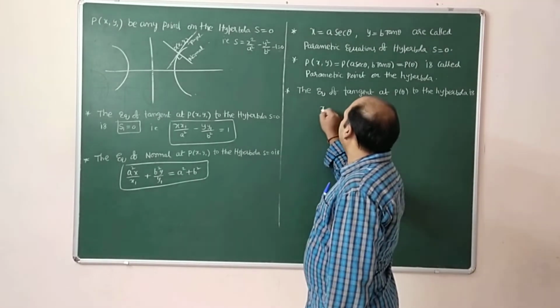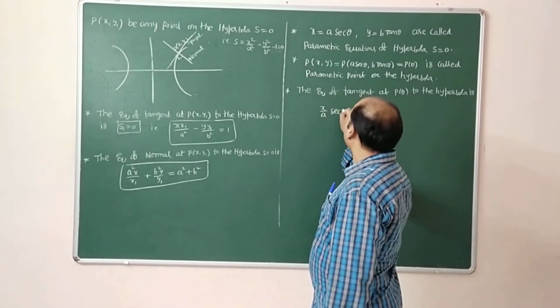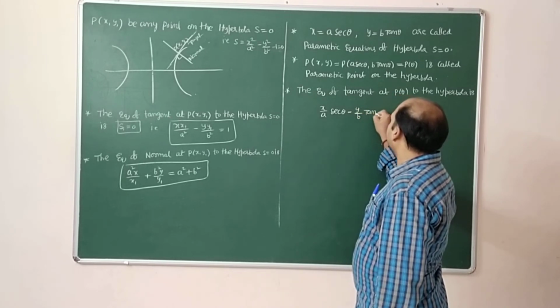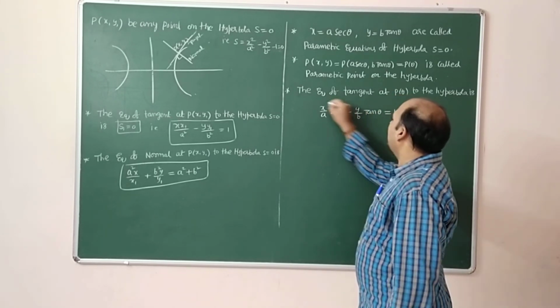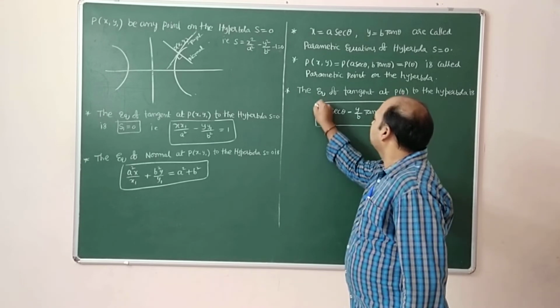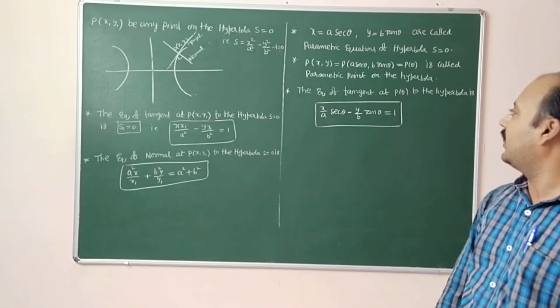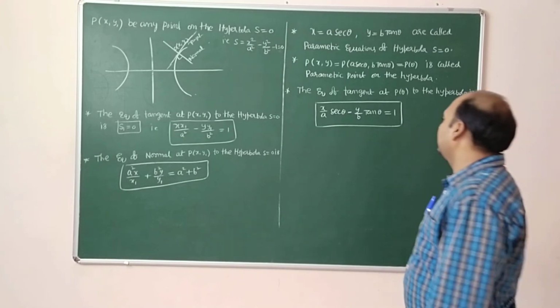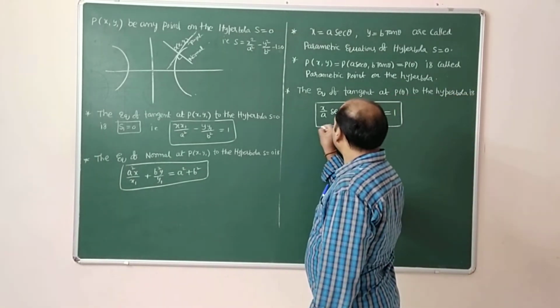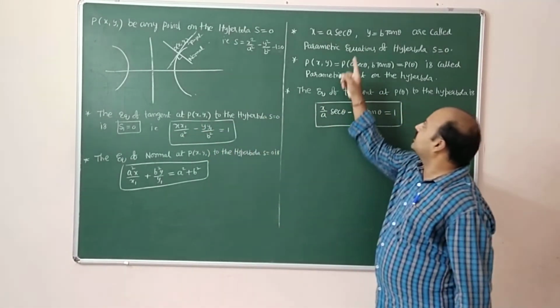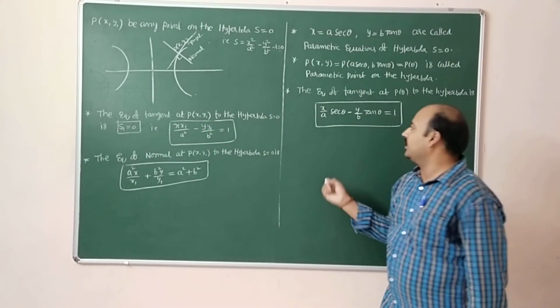So we will get x by a secant theta minus y by b tan theta is equal to 1. Just in place of x1, y1 substitute a secant theta, b tan theta, we will get it.